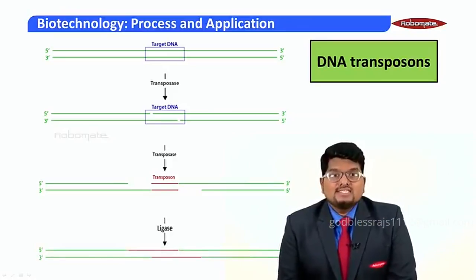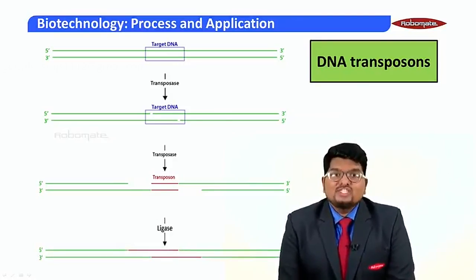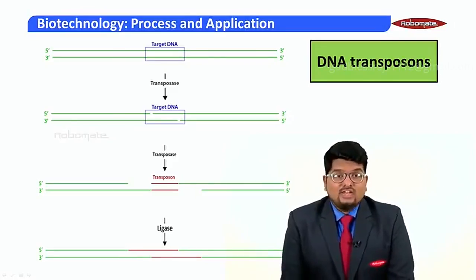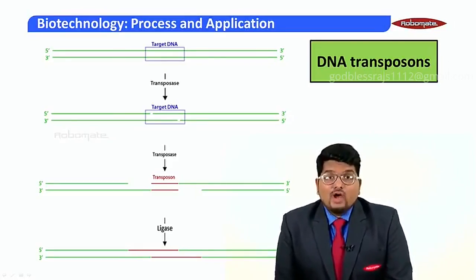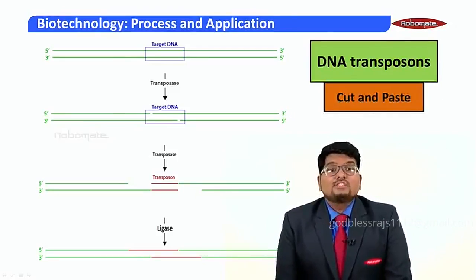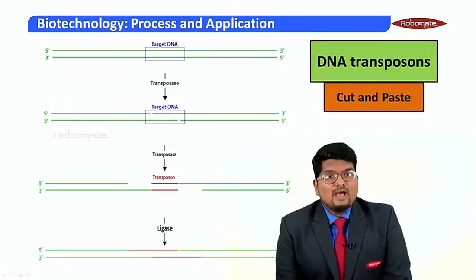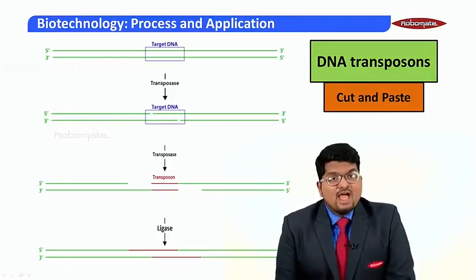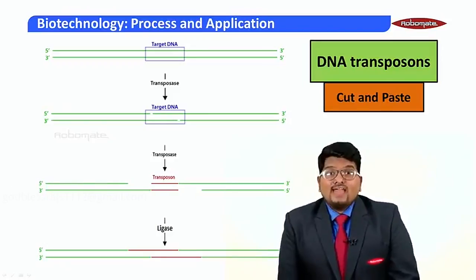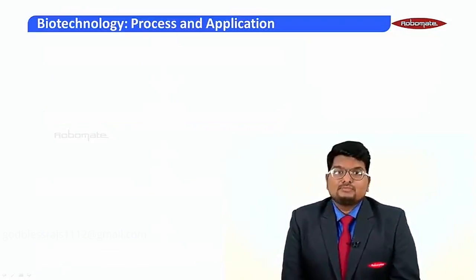So this is the method by which DNA transposons change their positions in the genome. How do they do that? They do it by the cut and paste method. So retrotransposons work by the copy and paste method, whereas the DNA transposons work by the cut and paste method.